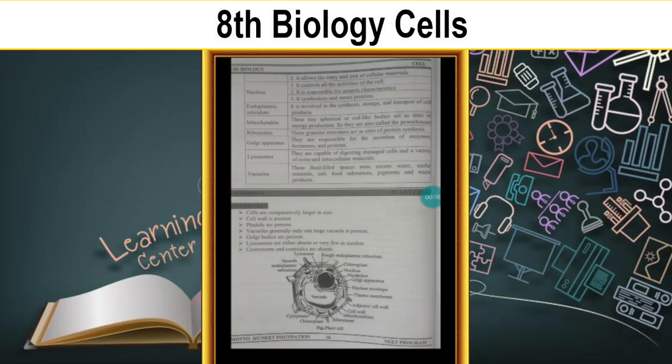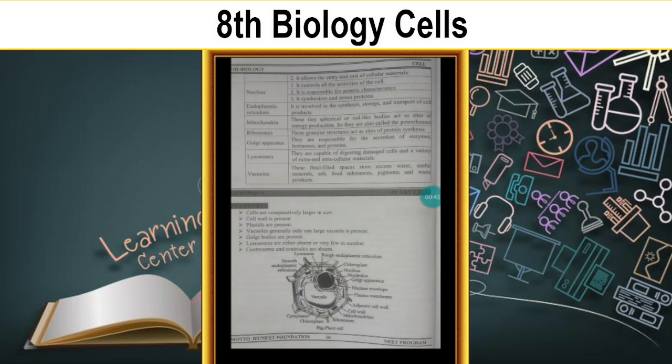Now, the plant cell. We need to learn about the plant cell. First of all, we already discussed the plant cell and animal cell. So what are the differences between the plant cell and the animal cell? Exclusively, which organelles or parts are specialized in the plant cell? We need to discuss this first.